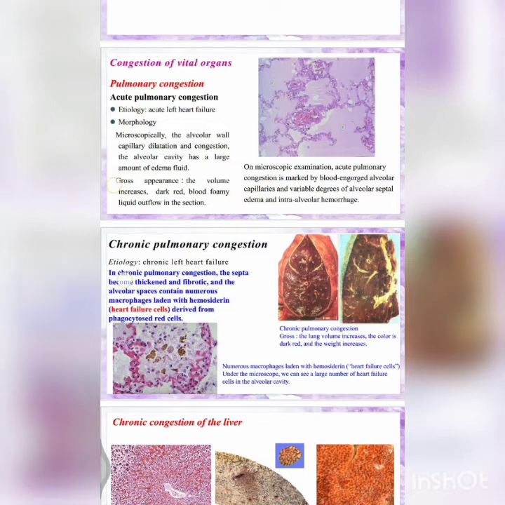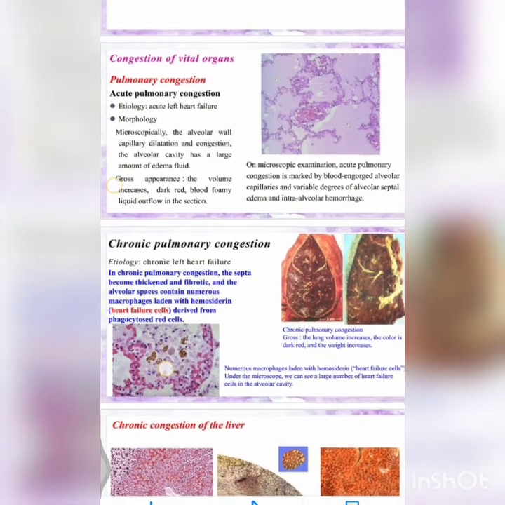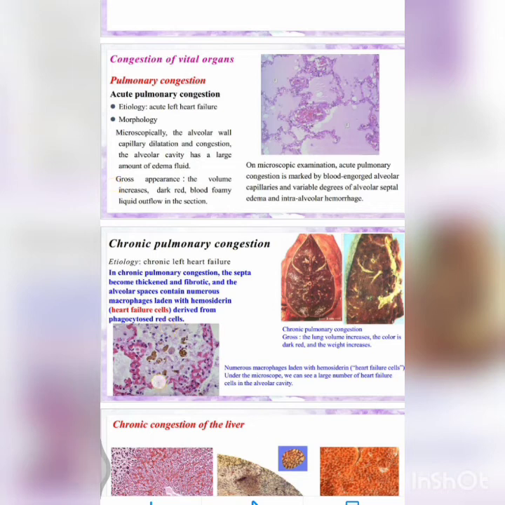In chronic pulmonary congestion, the septa become thickened and fibrotic, and the alveolar spaces contain numerous macrophages laden with hemosiderin. Because these RBCs are coming, we know they are always eaten up by the macrophages, so they carry hemosiderin. Hemosiderin gives a brownish color to the stains. Here you can see it when treated with Prussian blue. These are known as heart failure cells, derived from phagocytosed red cells.